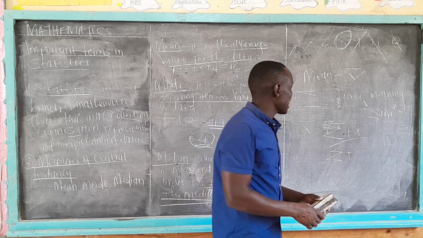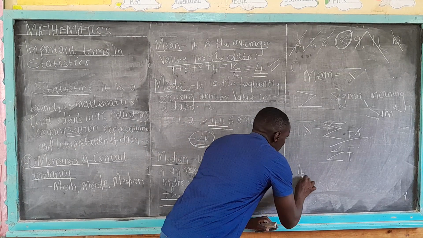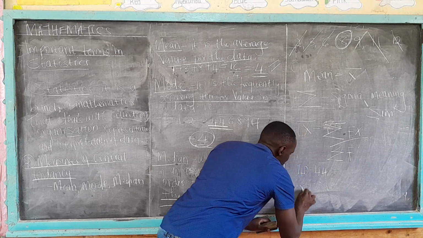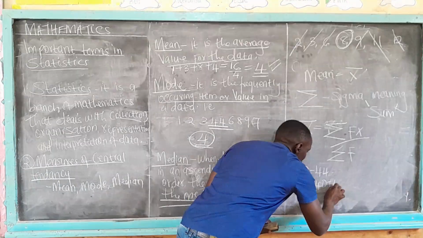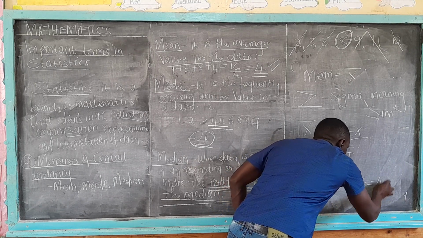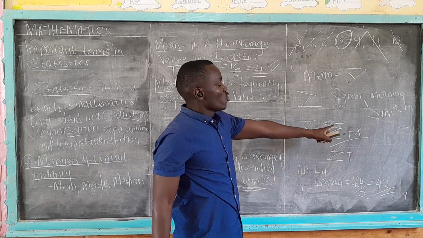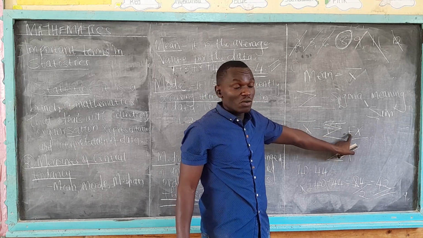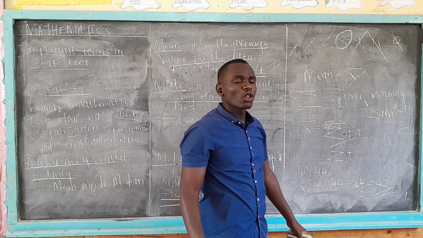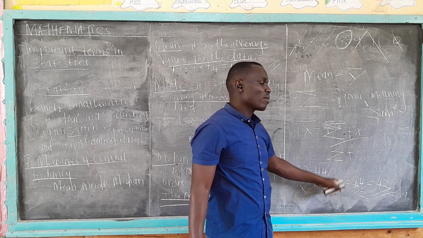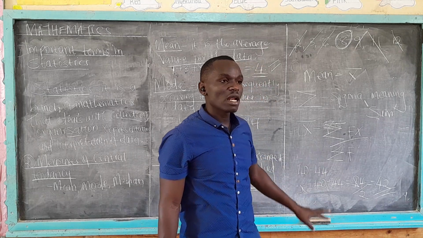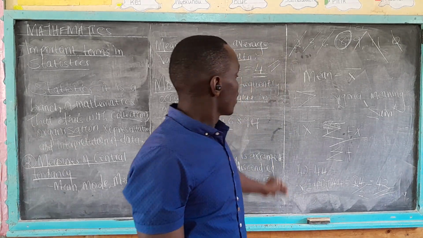Midpoint is when you take a class, for example, 40 and 44. To get the midpoint, you take 40 plus 44 to get 84. You divide by 2 to get 42. So you get f of x, which is frequency multiplied by the midpoint of that class, then you divide by the summation of frequency. Through that, you will get it correct. So this is the formula for getting the mean.